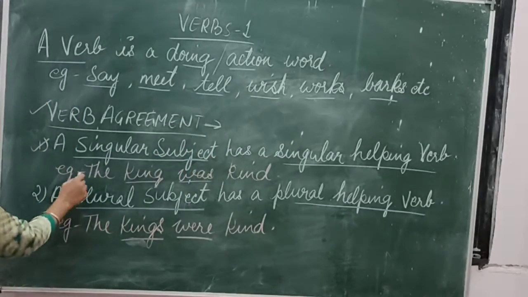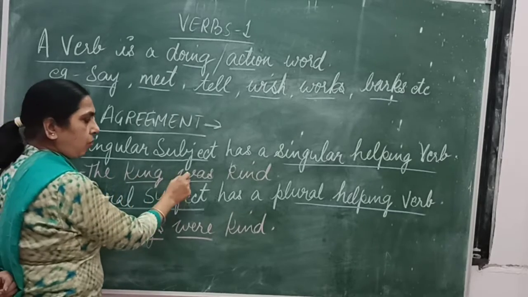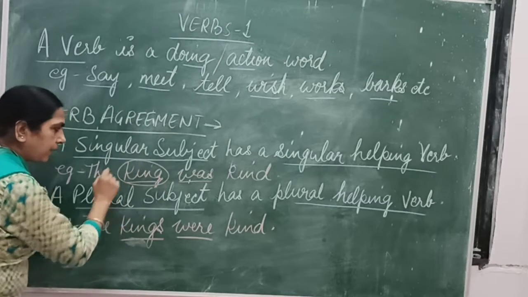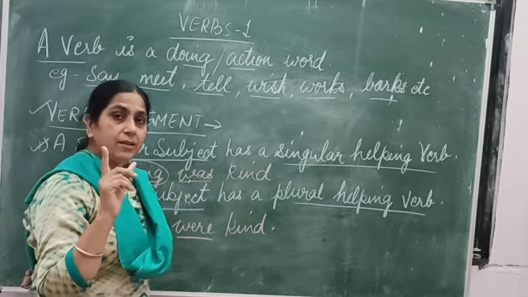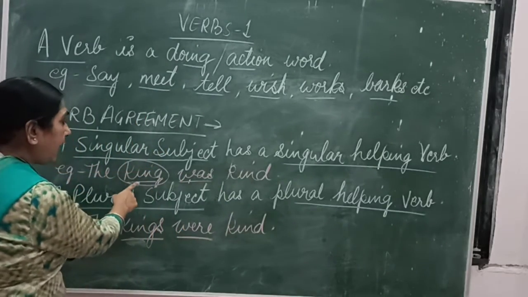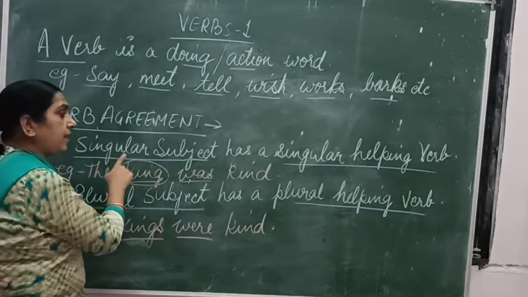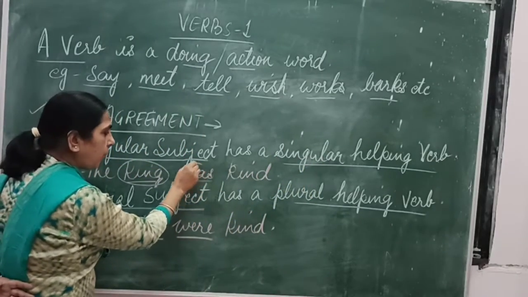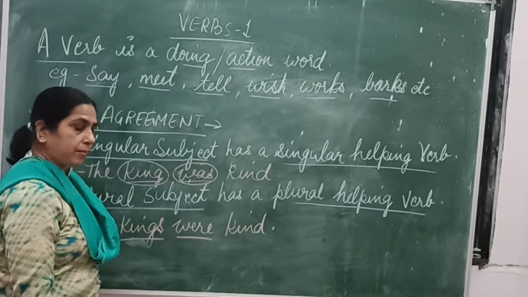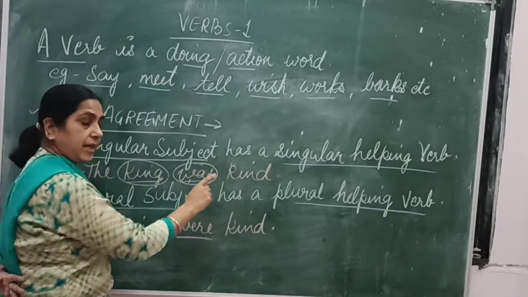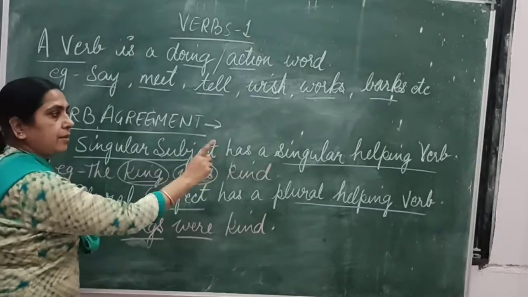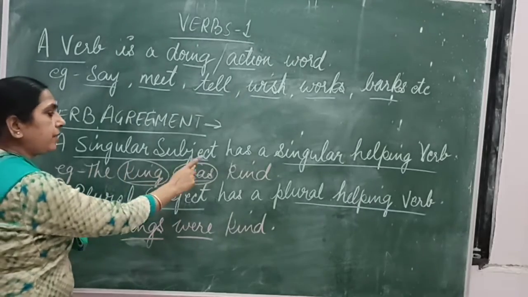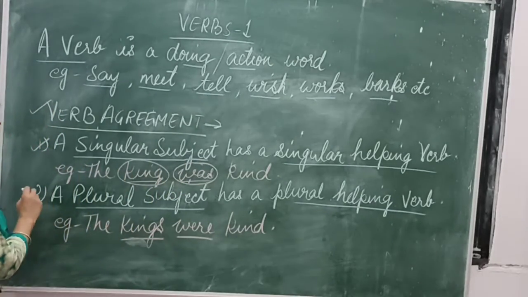For example, we are taking: the king was kind. Now the subject here is king. It's a single subject. King is singular form. A singular subject has a singular helping verb. Was, over here, is a helping verb. So the king was kind. A singular subject has a singular helping verb. Is it clear to you? The king was kind.